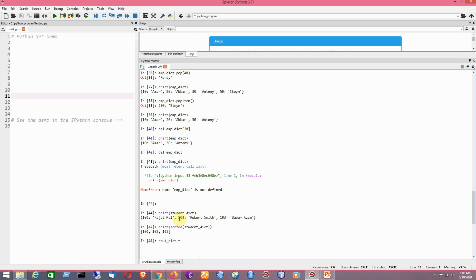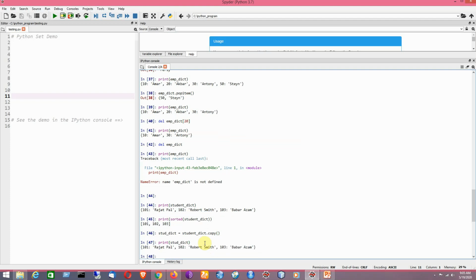For doing this, first I need to mention the name of the dictionary whose elements I am going to copy, by applying the copy method. Now I have done it. Let me check whether it's working fine or not. Yes, it has been copied, so there is no problem.